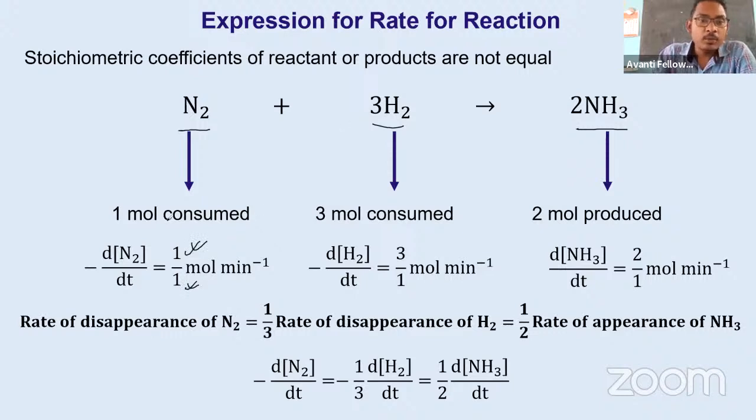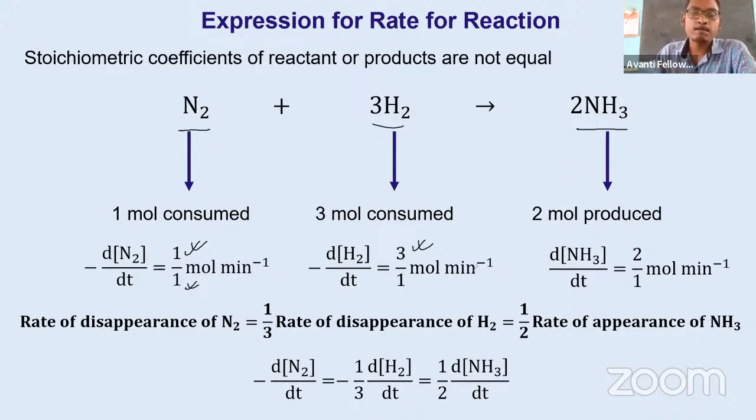Why do we put a minus sign here? Because it's a reactant, that is why we put the minus sign. Hydrogen also gets a minus sign, so we put the rate of change of hydrogen with respect to time. Taking time equal to 1 minute, we can say 3 moles of hydrogen are consumed in 1 minute. And here we can say 2 moles of ammonia are produced within 1 minute, because this is the rate.